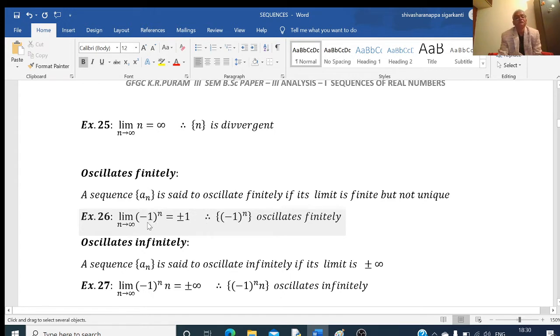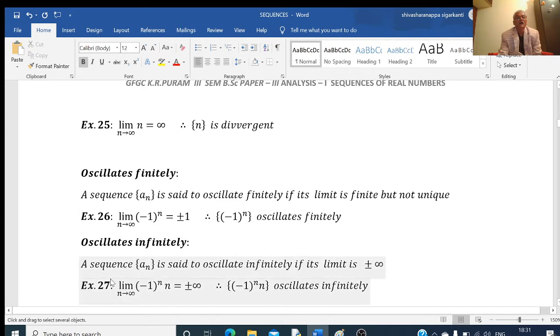So the limit of (-1)^n is plus or minus 1. If n is even, this is +1. If n is odd, this is -1. Here, this is a finite quantity, but it is not unique. Therefore, we say that this sequence oscillates, and as it is finite, we say that it oscillates finitely. This oscillates between -1 and +1.